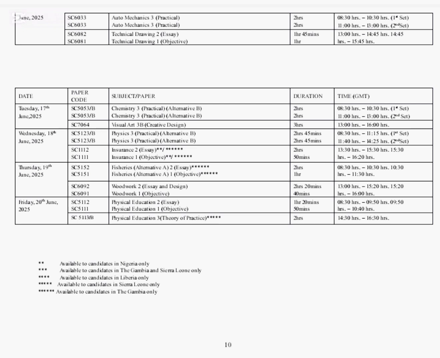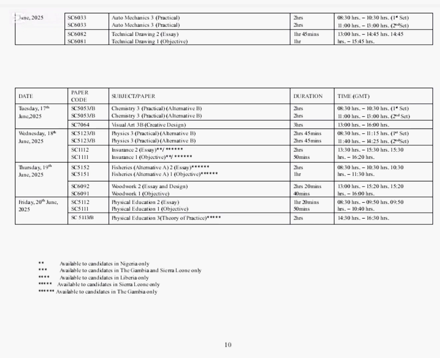Now, on Tuesday, being 17th June, we have chemistry practicals, alternative B. Science students, take note. We have visual arts 3D, that is creative design. So take note of that, candidates. On Wednesday, being 18th June 2025, we have physics practicals, paper 3, alternative B. We have insurance, paper 2 and 1. This is going to take place on Wednesday, 18th June 2025.